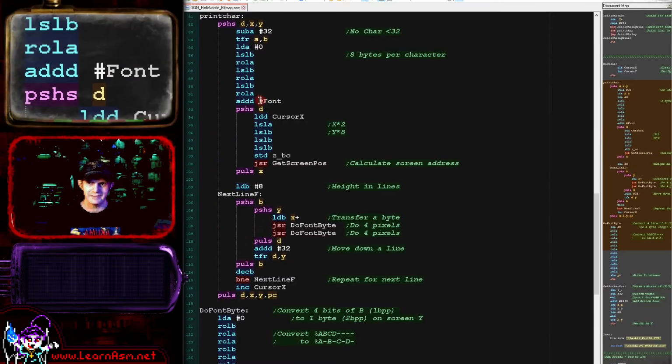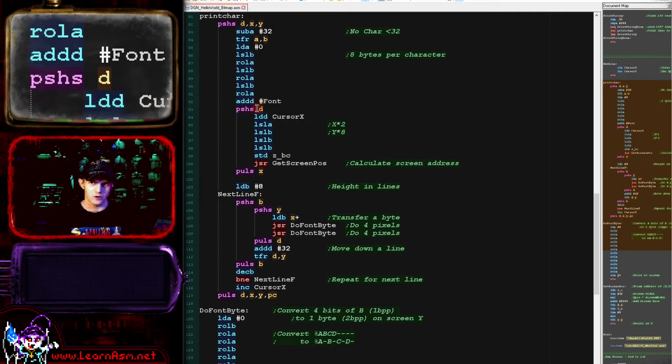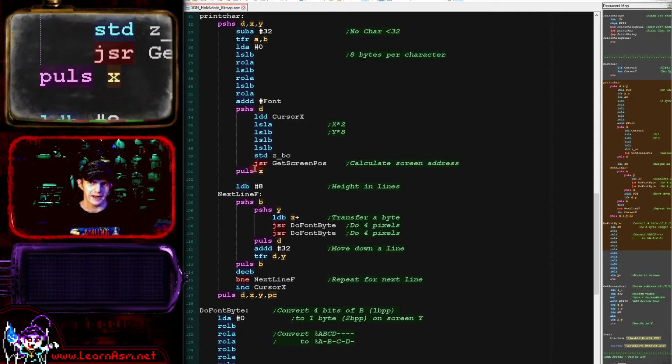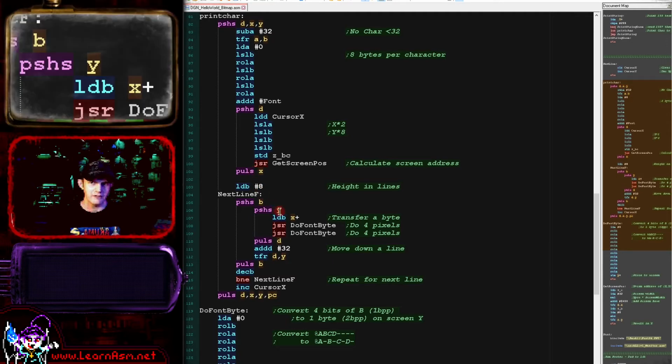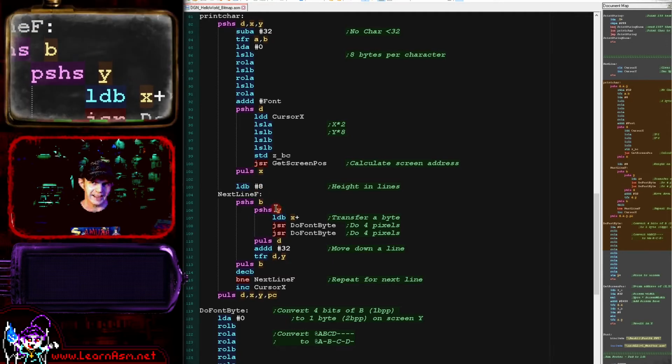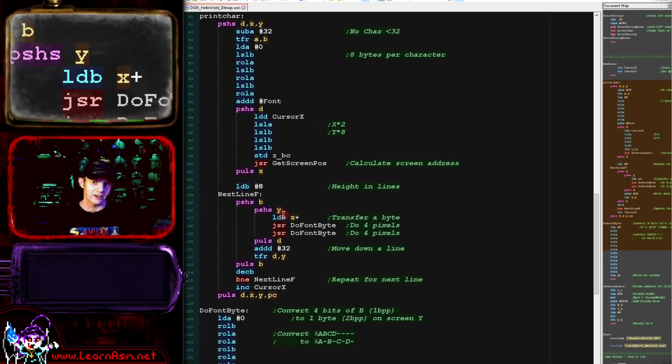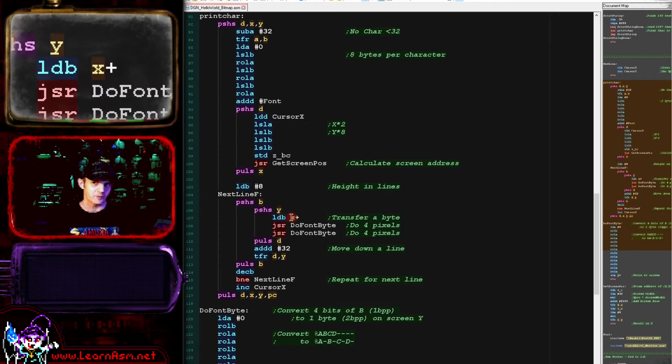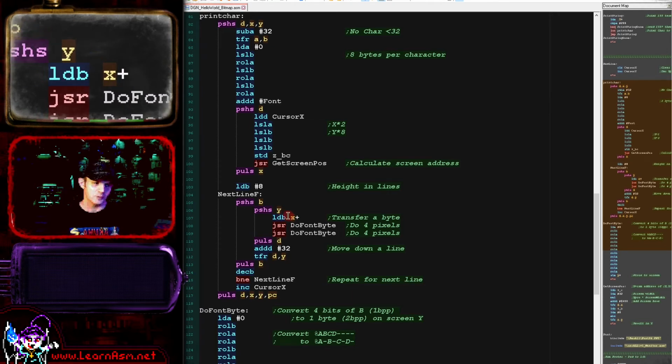Now we calculated our font position for our character before, we pushed that into D, but we're popping it back into X here. So we're now in a situation where our Y register is the destination and our X is the source. What we're going to do is read a byte in from our source, and then we're going to have to move that to the screen.